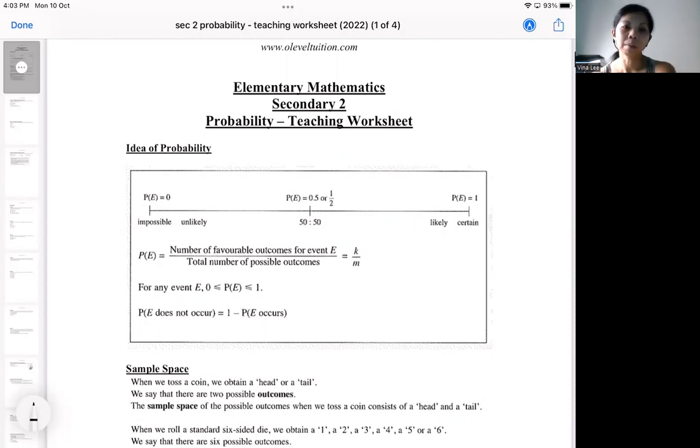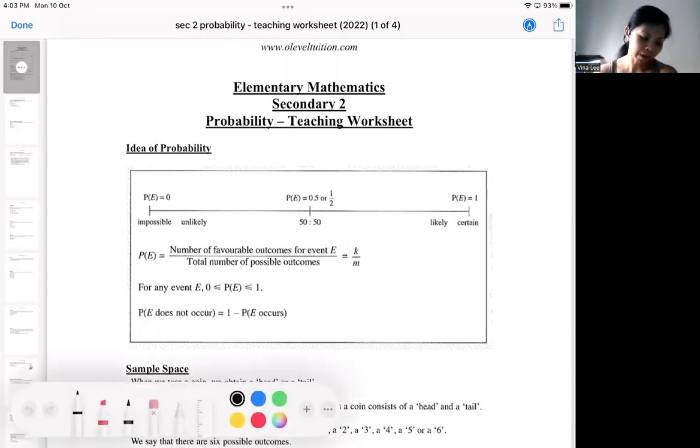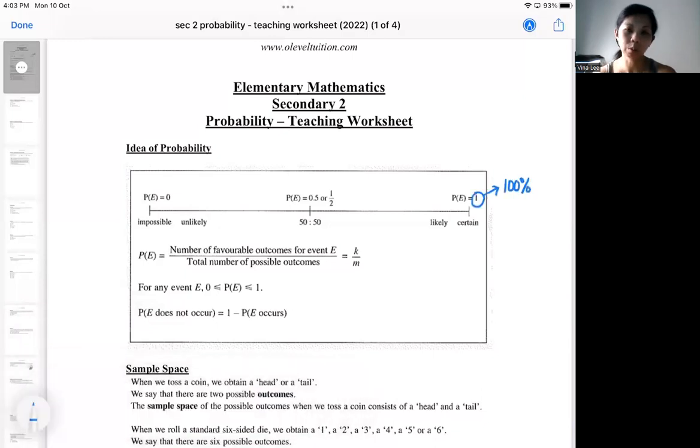In probability, it's more or less the same, except that we will use fractions or decimals instead of percentages. We will not be using percentages when we answer mathematically. If I'm 100% sure, that means the probability is 1. When the probability is 1, I'm very sure that it will happen. If the probability is 0, that means there is no chance that something will happen.